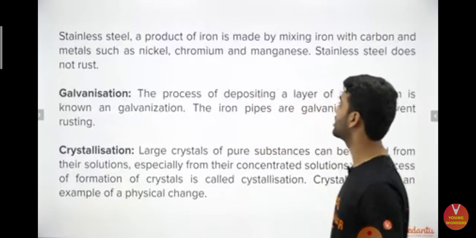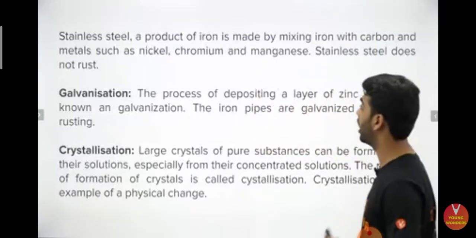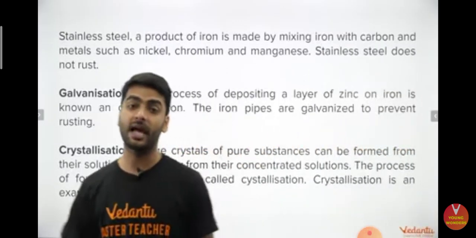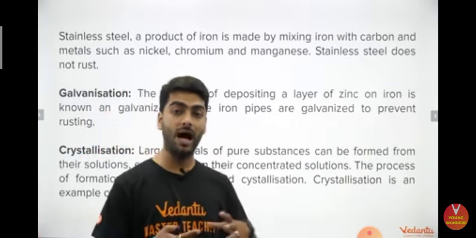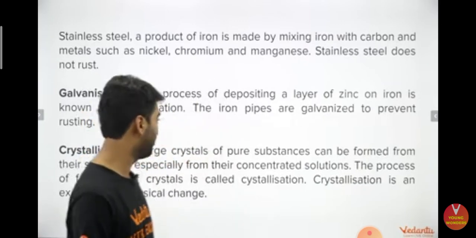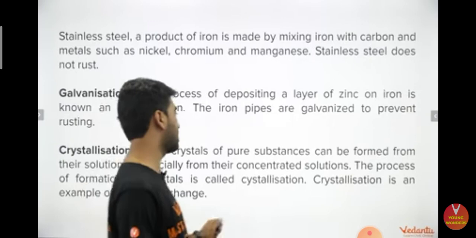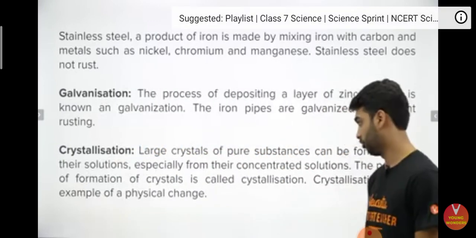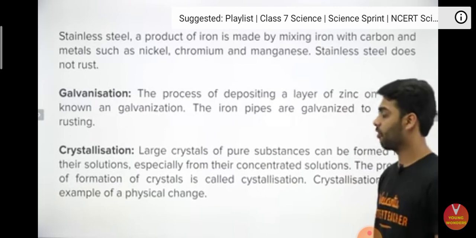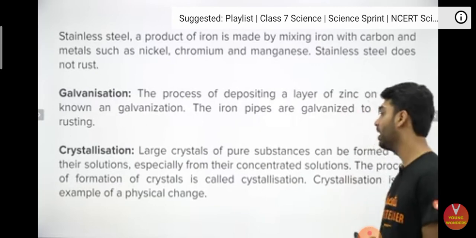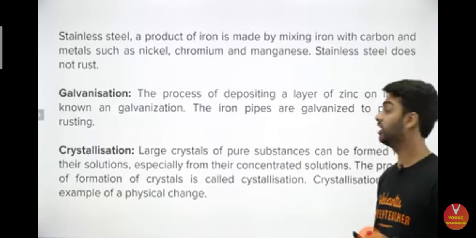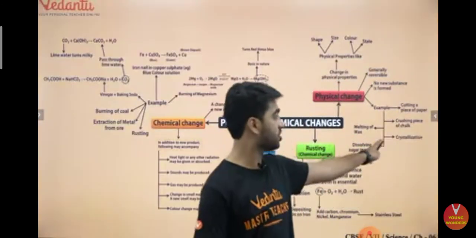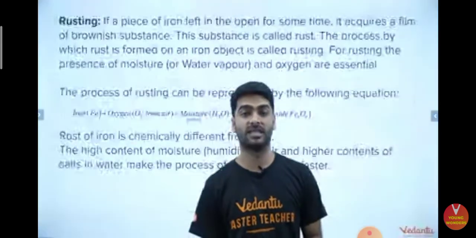Now guys, stainless steel is a product that is made up of iron. When you mix iron with nickel, chromium and manganese, stainless steel is formed. It cannot rust. Galvanizing is when you coat an iron object with zinc, that is known as galvanizing. And crystallization is when large crystals of pure substance can be formed from their solutions, especially from their concentrated solution. The process of formation of crystals is known as crystallization, and it is an example of physical change. We learned this in the properties of physical changes. If you can see over here, crystallization is one of the examples of a physical change.